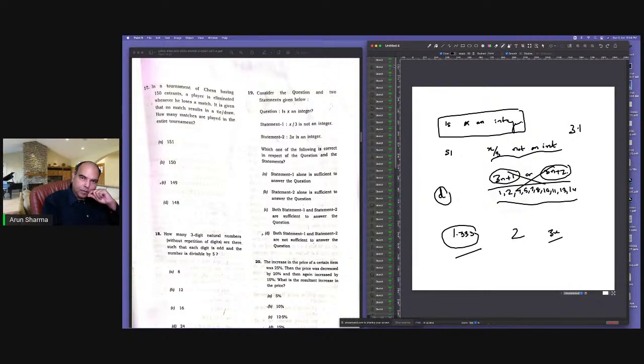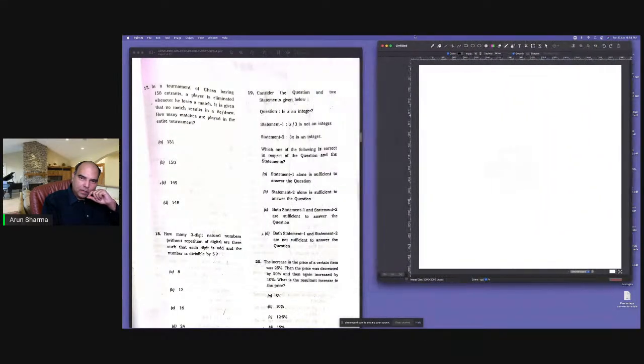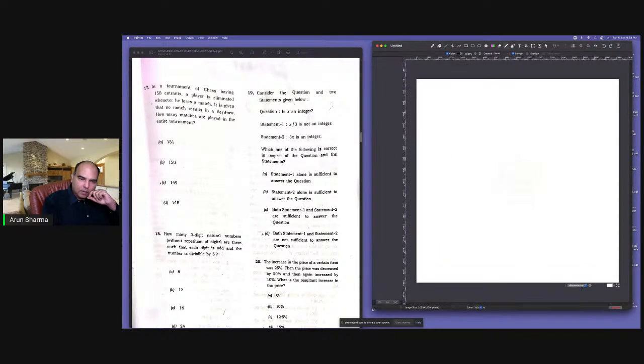Question 19 done. 20 is an easy one, because what it's saying in 20 is that the price of an item was increased by 25%, then the price was decreased by 20%. If you increase the price of any item by 25% and then decrease it by 20%, the 25-20 pair brings you back to 100. So the price is back at 100 and then it is again increased by 10%.